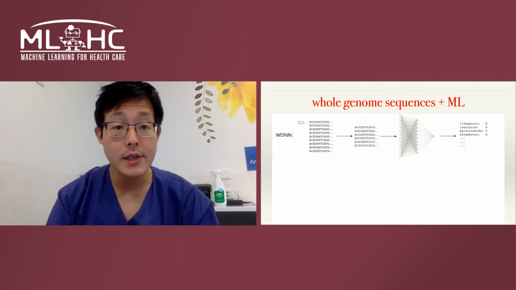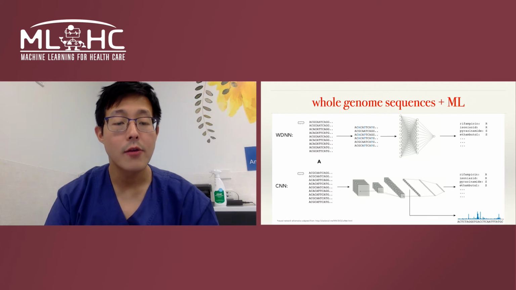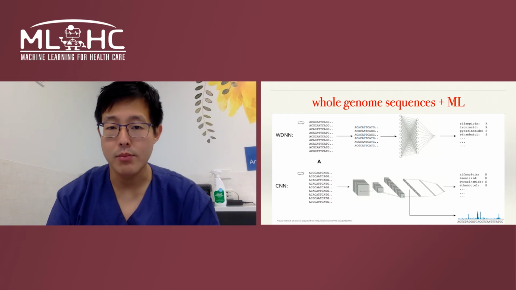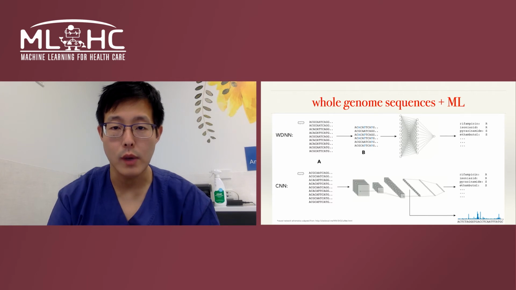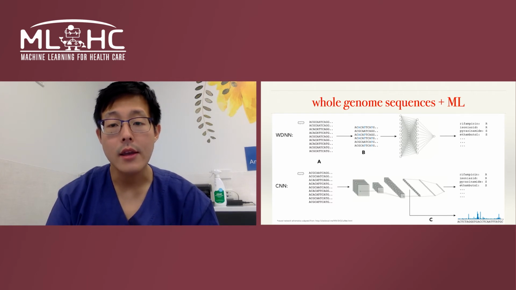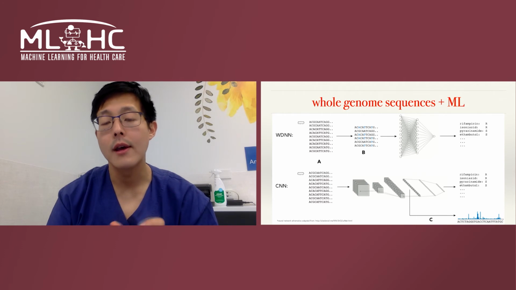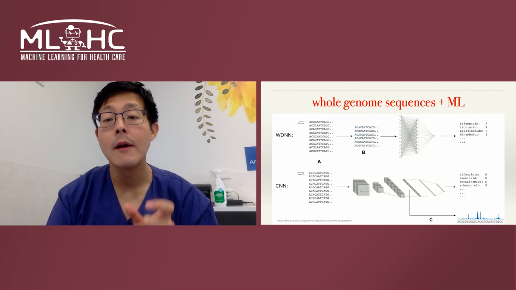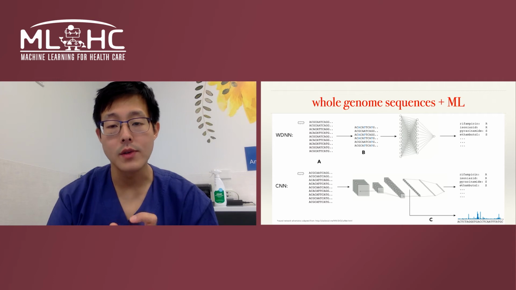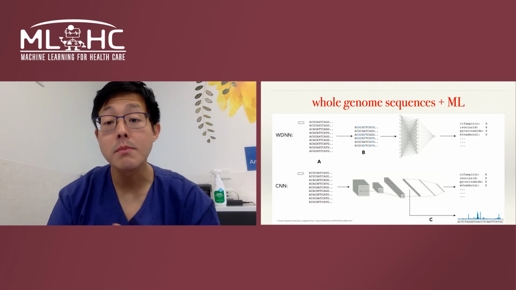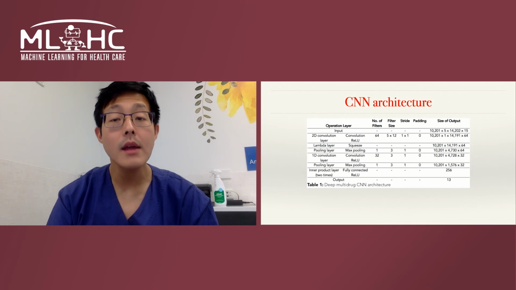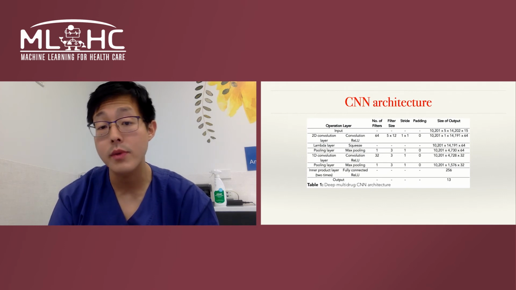And building upon the success of that model, we decided to take a leaf from the successes of convolutional neural networks in the imaging world to hypothesize that A, with such a neural network, we might not need to do so much data pre-processing, and B, be able to far more readily look at neighboring genetic regions as well as the genes themselves, and C, gain an insight into the black box of the neural network with saliency or attribution methods as a means of ascertaining which areas of the genetic sequence seem to be most pertinent for the neural network's predictions. In terms of the architecture, we invite you to take a closer look, but it was relatively straightforward.